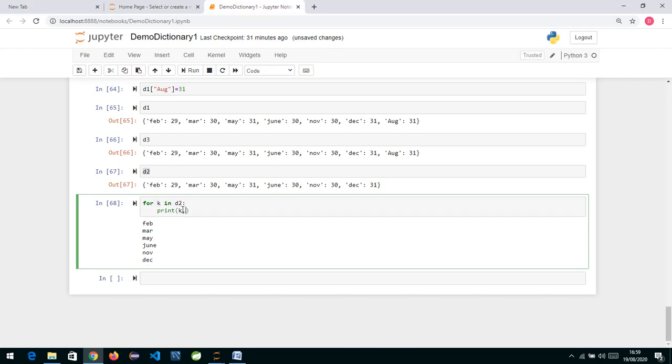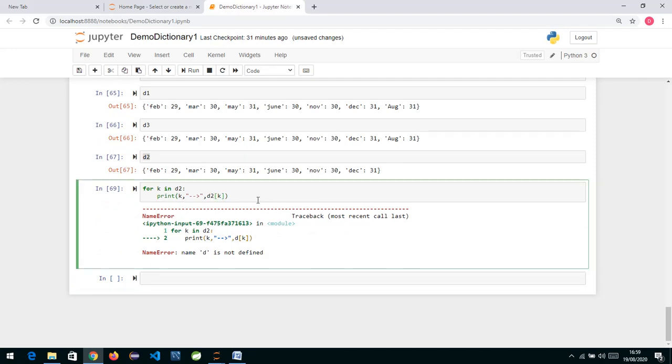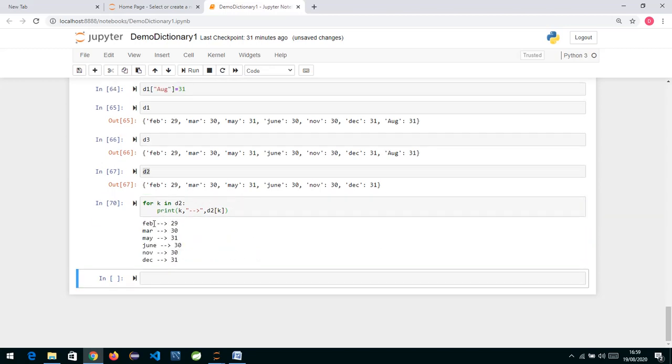If I want to get the relevant value, once we know the key, we can get the value using get, or we can use square bracket notation, whichever you prefer. Sorry, it's D2, my mistake. If we execute this again, you will see I am getting key-value pairs. So if I want to iterate over a dictionary, we can use a for loop.